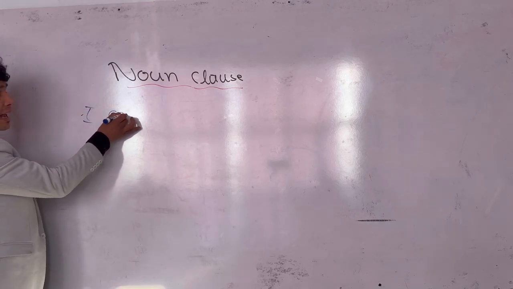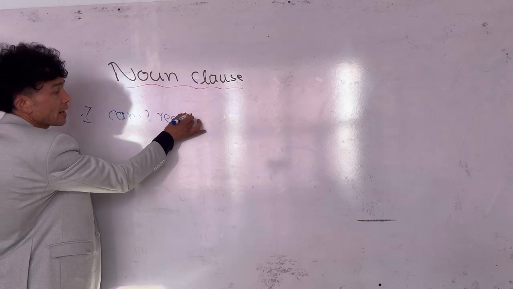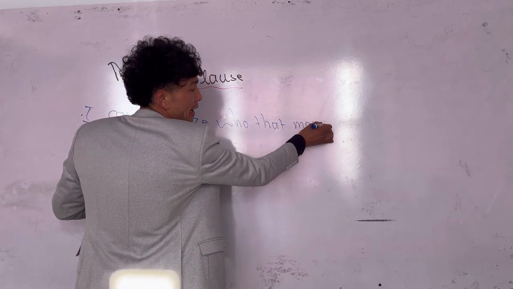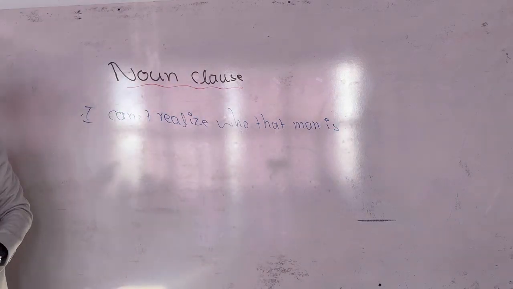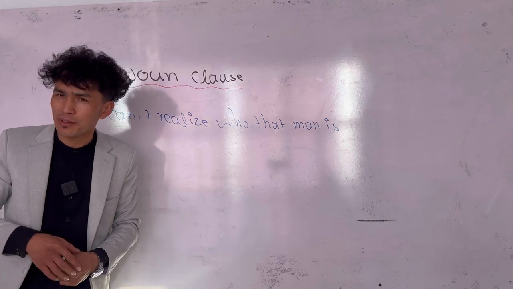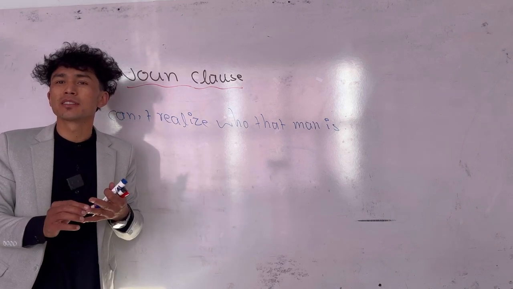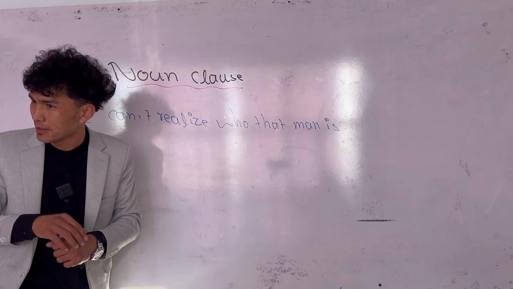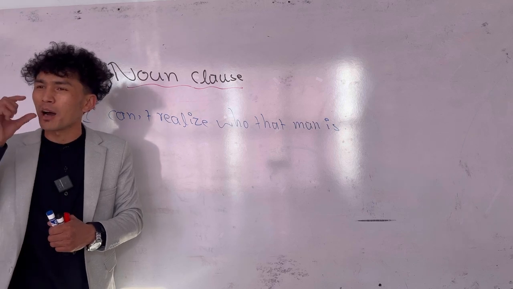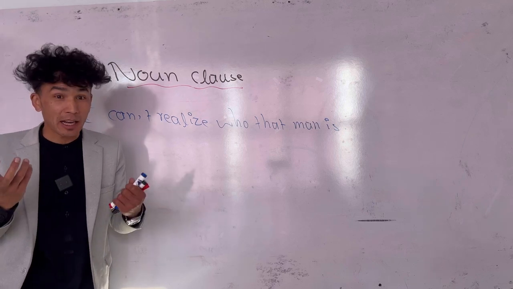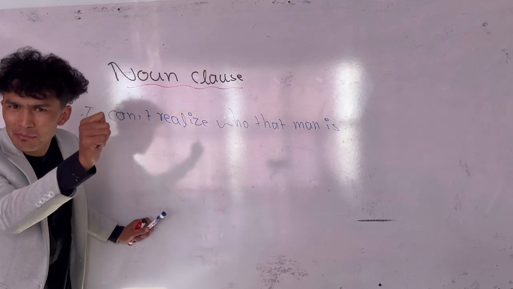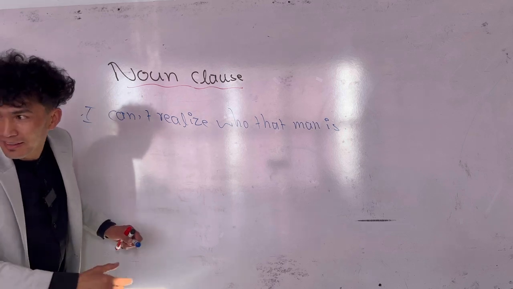Somebody says, I can't realize who that man is. See? Noun class. First up, let's go with the use of noun class. As I told you previously, noun class is mostly used for tale-telling. Do you know tale-telling? When you start talking behind somebody's back. Backbiting, gossiping, ghaibat. You know that, right? I can't realize who that man is. Do you know him? No. Something like that. Understand?